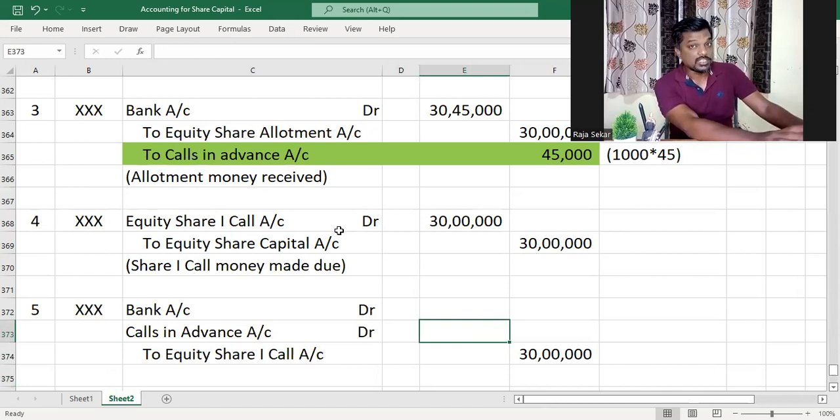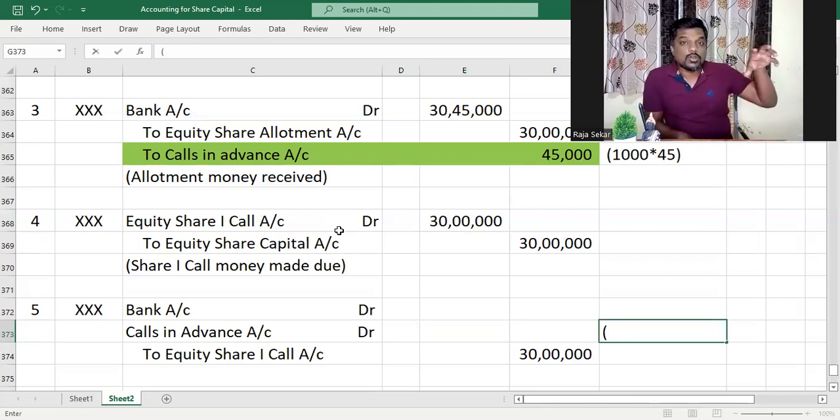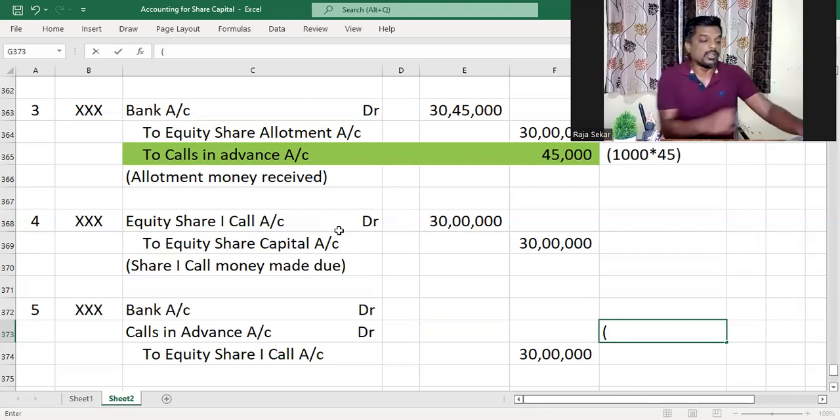With 45,000, is it? No, that would be wrong. If you wrote 45,000 here, it would be wrong, because the 45,000 rupees includes 30,000 of first call and 15,000 of second call. 30 rupees in first call and 15 rupees in second call. Am I right? So Karthi will set off only the first call amount due when you are receiving first call money.